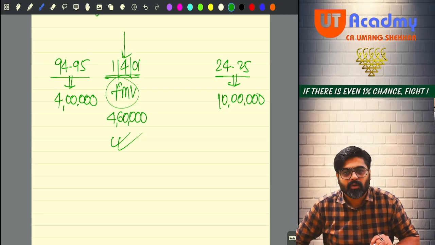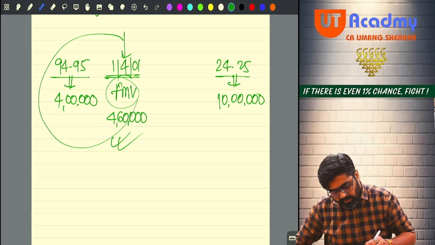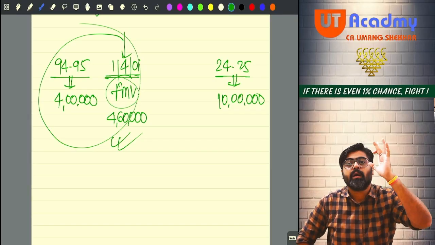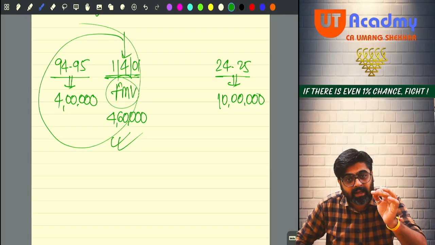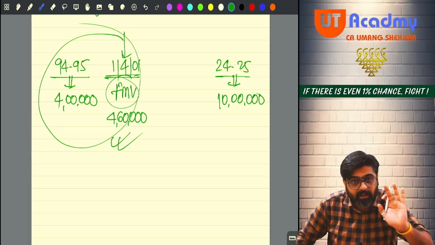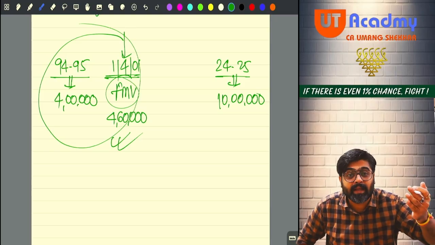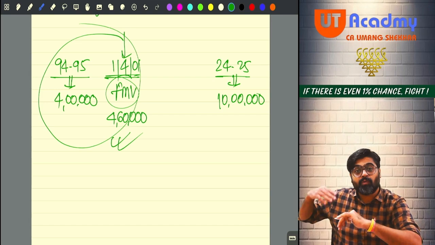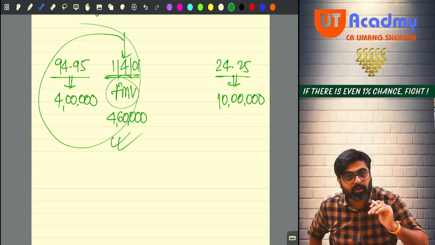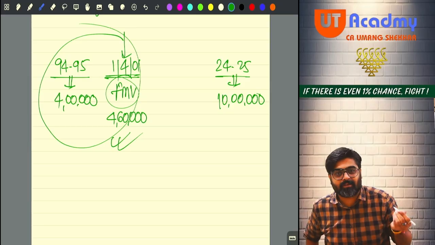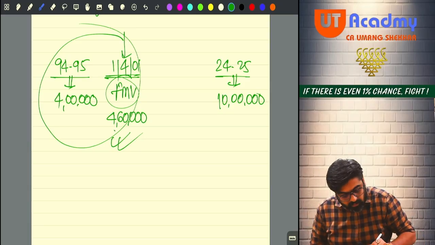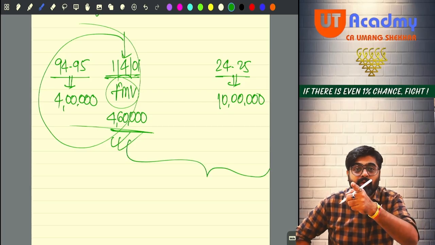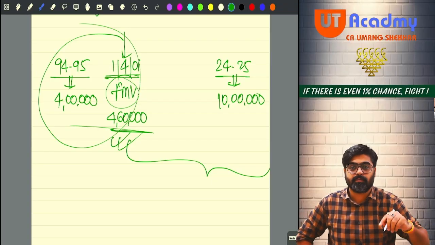Now tell me, don't you think any inflation which affected from 94-95 till 1st April 2001 is already taken care of in that fair market value? No need to give you indexation separately or to include inflation in your cost separately from 4 lakh onwards. Now what we are going to do, we are going to index, we are going to inflate this 4 lakhs till 24-25, because now we have CII from 1-2 and onwards.